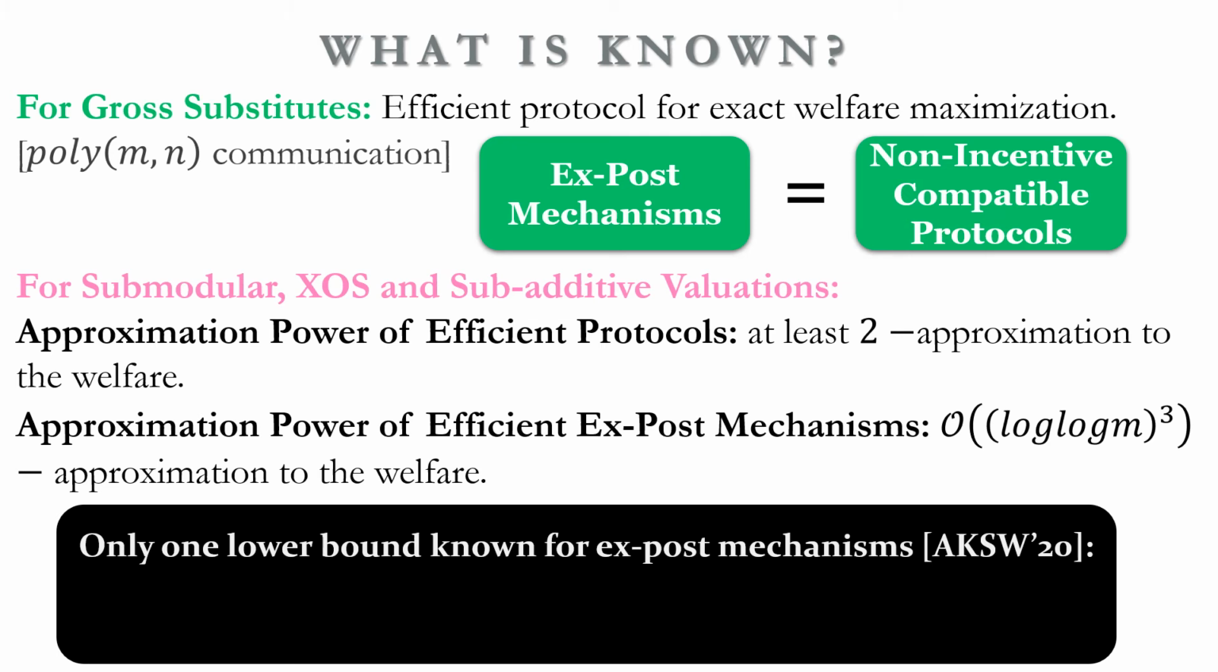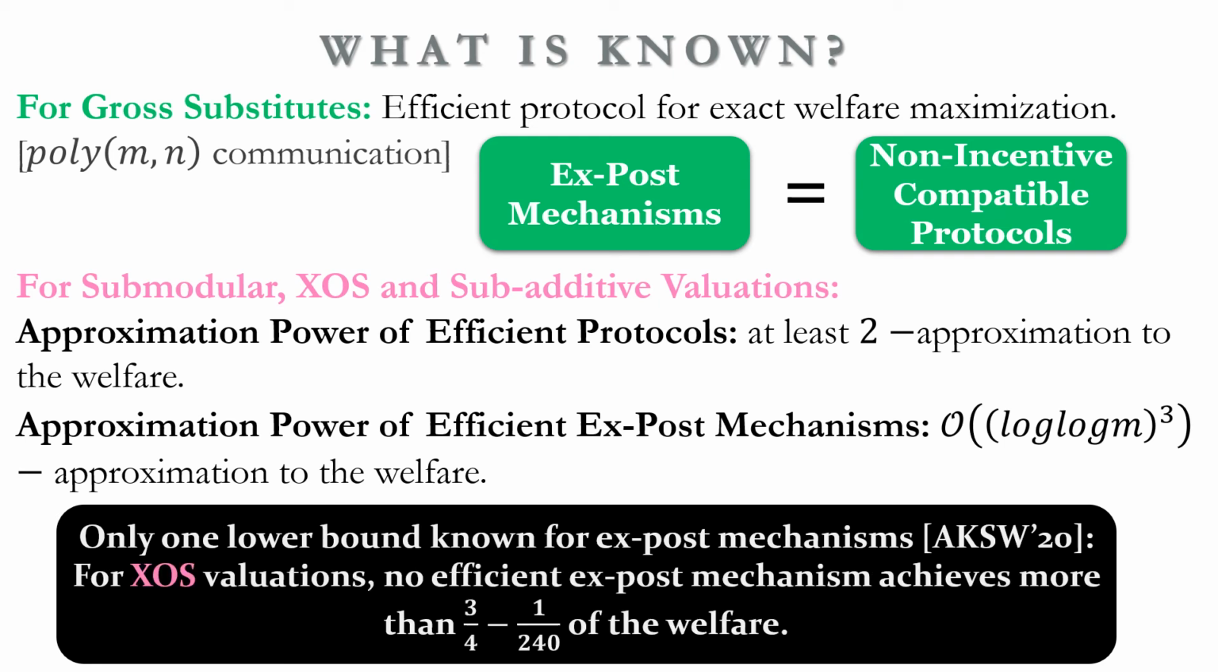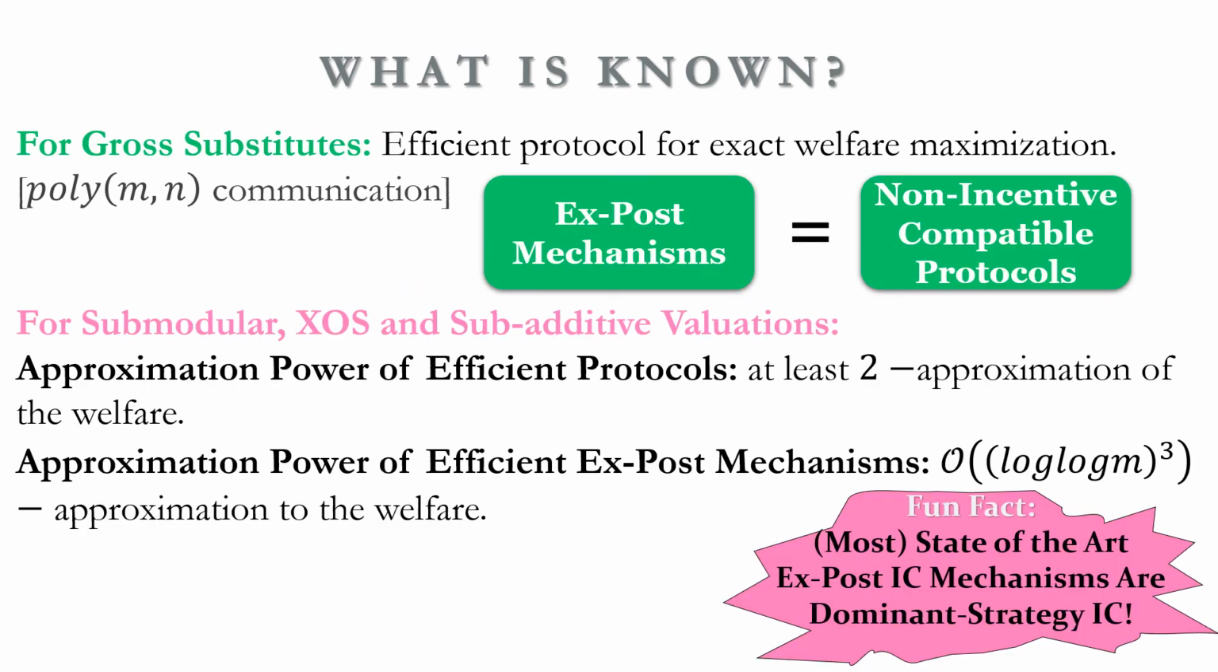Despite that, there is only one result that shows an inherent separation between ex-post mechanisms and non-incentive compatible protocols. It says that no efficient ex-post mechanism achieves a fraction of more than 3/4 minus 1/240 of the welfare. In contrast, there exists an efficient non-incentive compatible protocol that achieves 3/4 of the welfare. Interestingly, most of the ex-post mechanisms that achieve the state-of-the-art are in fact dominant strategy mechanisms. This is another reason to study the hardness of dominant strategy mechanism design.